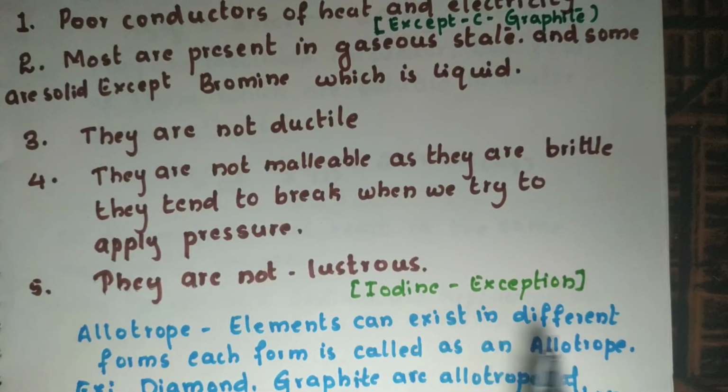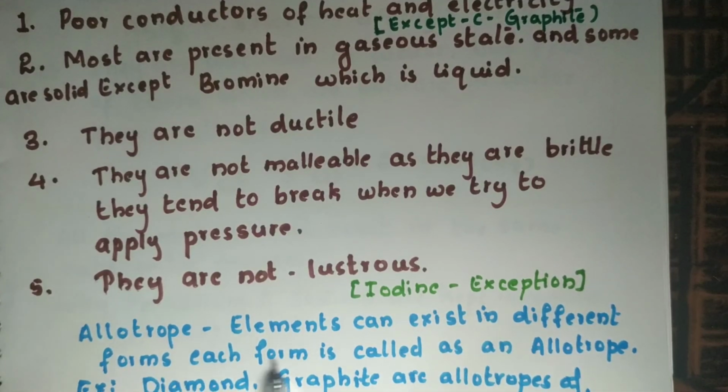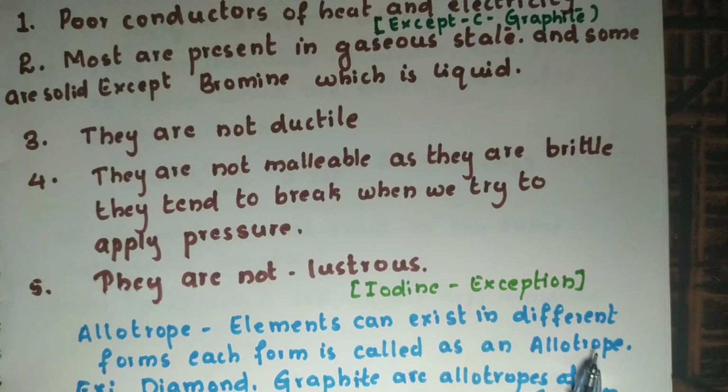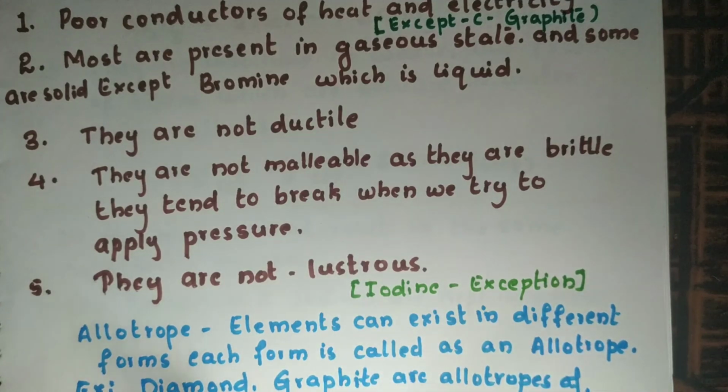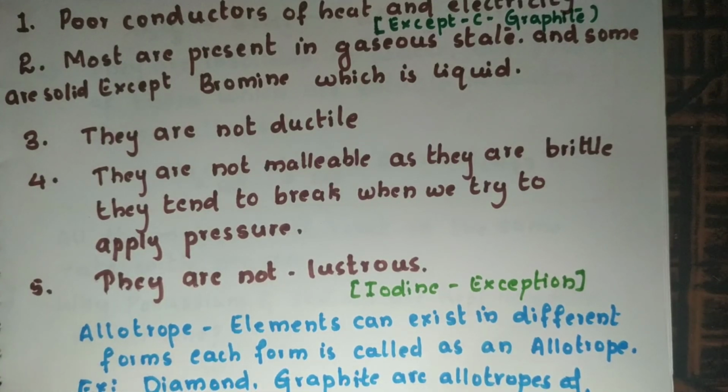An element can exist in different forms, and each form is called an allotrope. For example, diamond and graphite are both made up of carbon. So carbon exists in 2 different forms, that is, one is diamond and the other is graphite. So these 2 are said to be the allotropes of carbon.